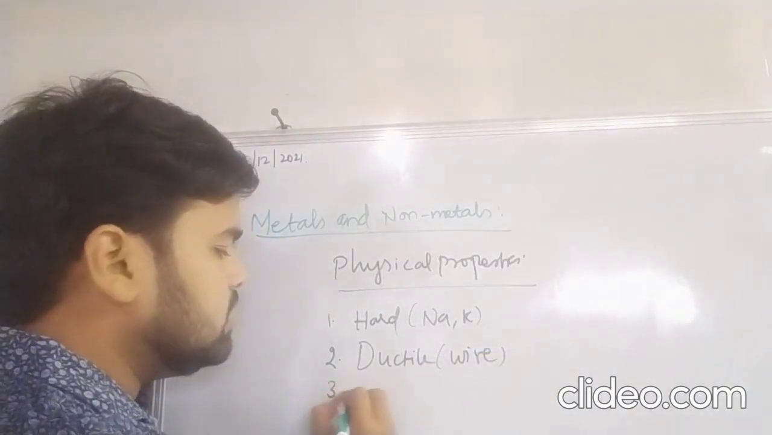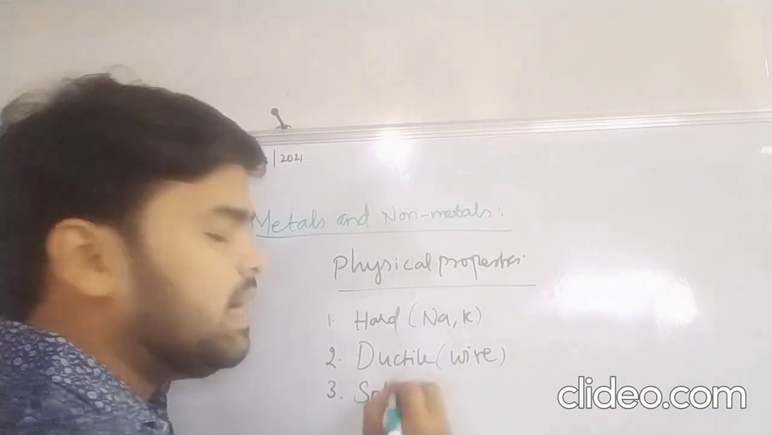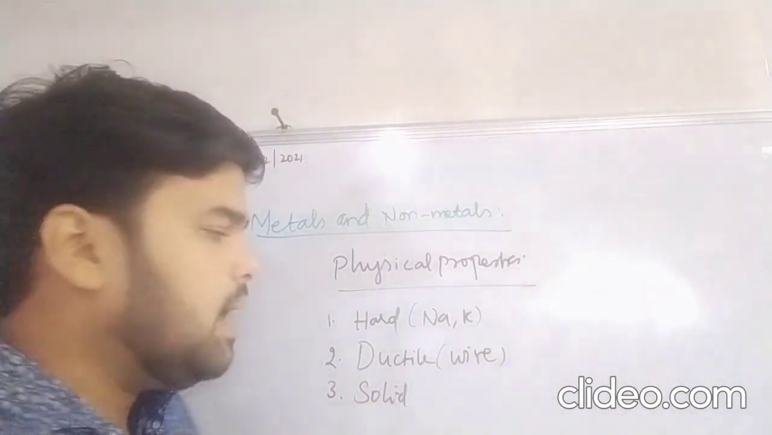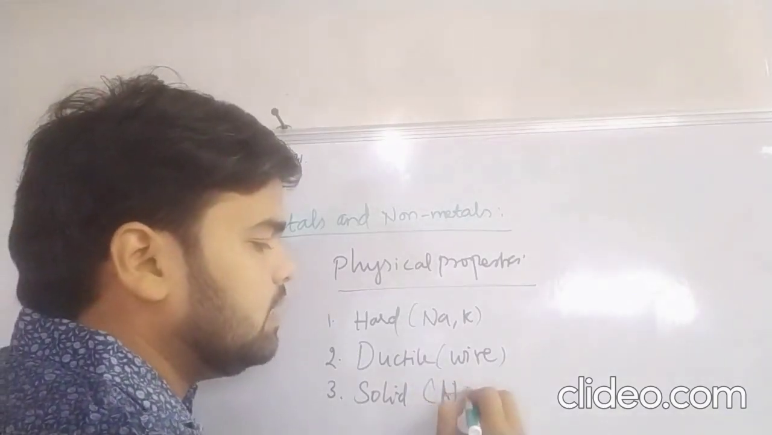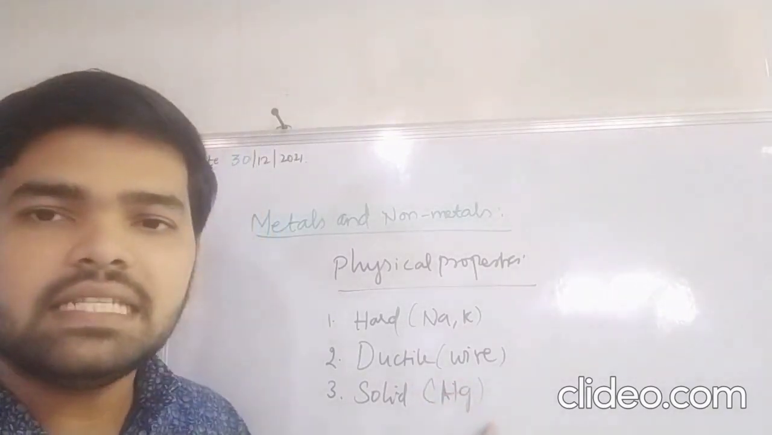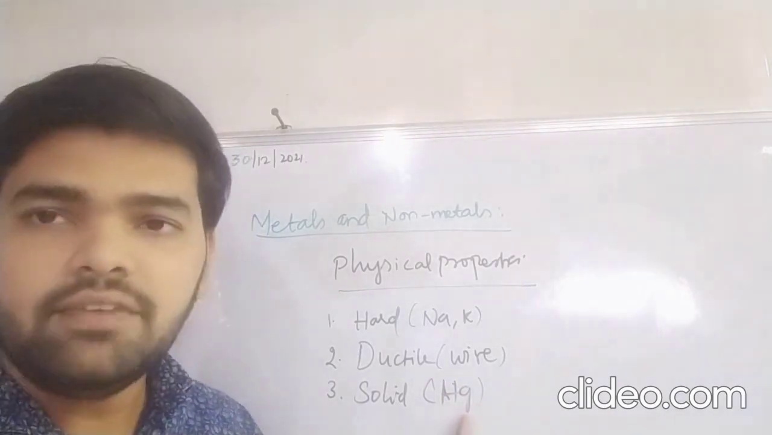The third one is solid. Metals are solid except mercury. Mercury is the only metal that is available in liquid form.